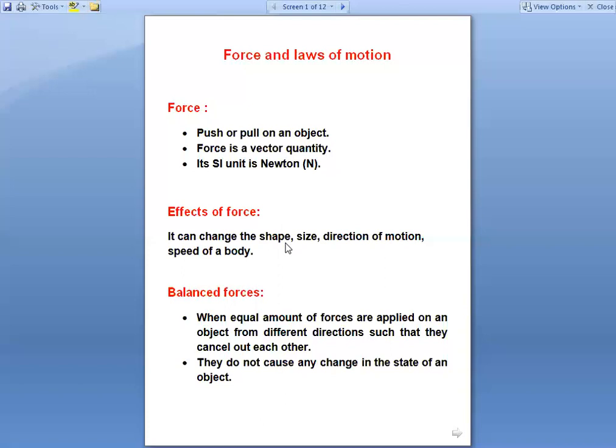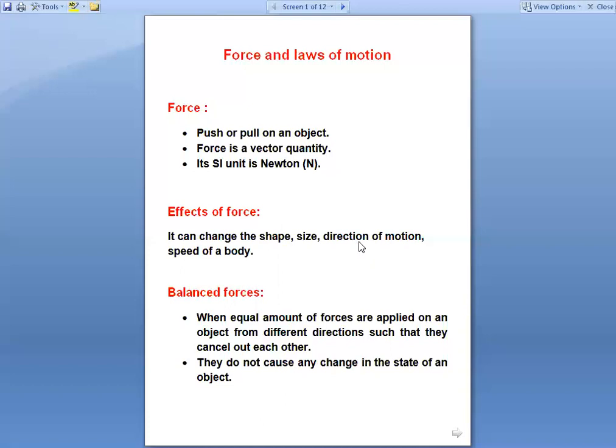Toothpaste changes its shape. And another example you can take for the spring. If you stretch the spring or you compress the spring, उसका size, उसकी length जो है वो change हो जाती है. Direction of motion.